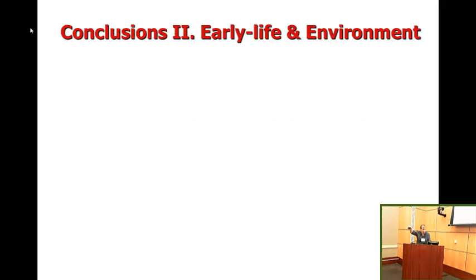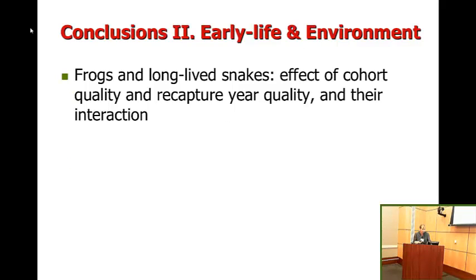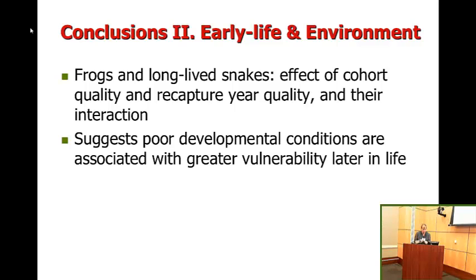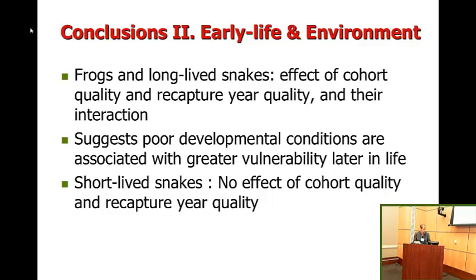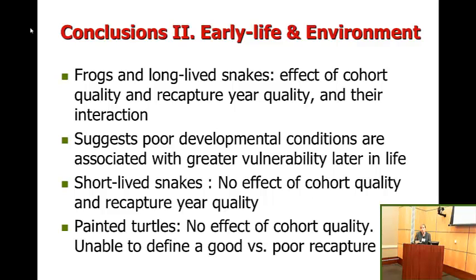Conclusion 2, early life in the environment. For frogs and long-lived snakes, there was an effect of the cohort quality, recapture year quality, and effects of their interactions. This suggests that poor developmental conditions are associated with greater vulnerability later in life, as has been found in various mammal studies. For short-lived snakes, we found no effect of cohort quality or recapture year quality. And for painted turtles, there's no effect of cohort quality. And of course, we were unable to define a good versus poor recapture year.